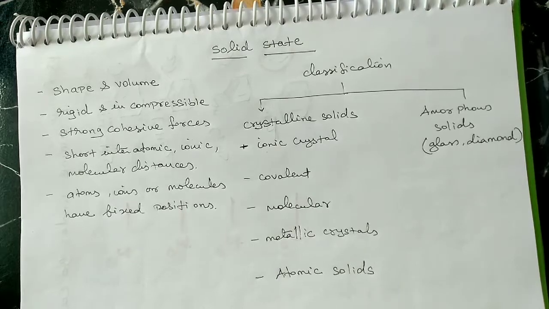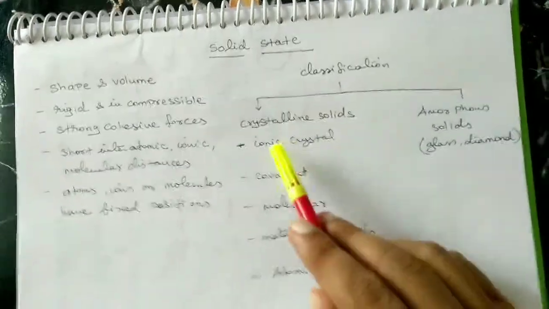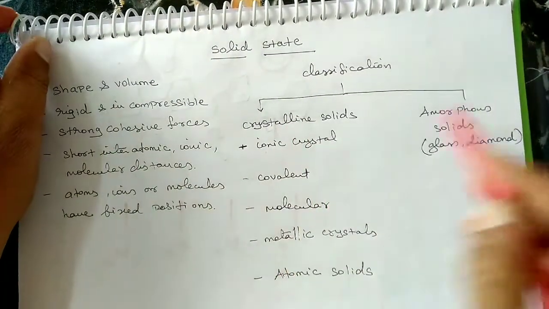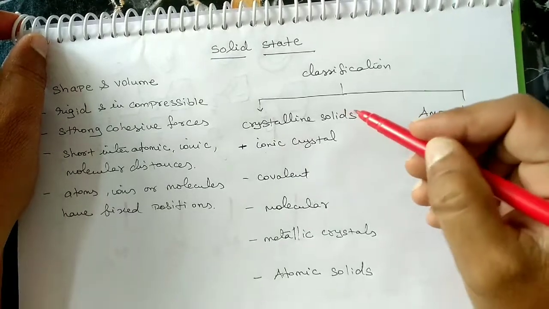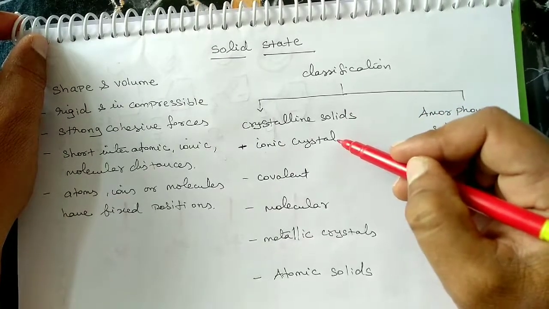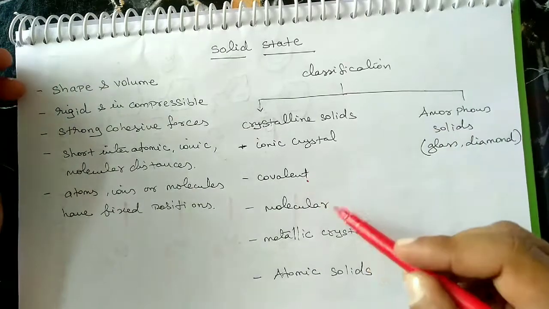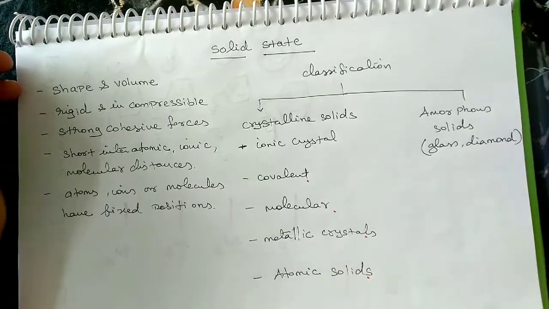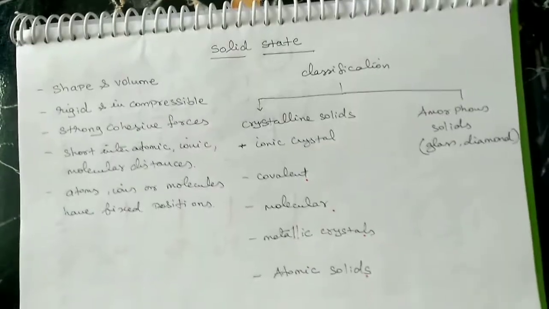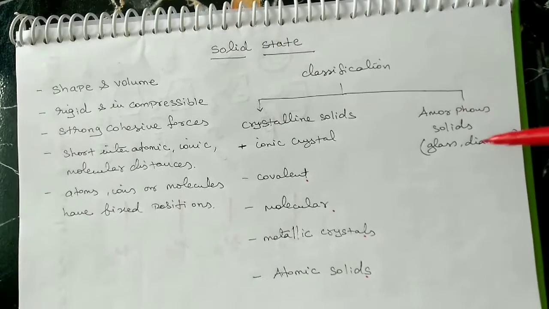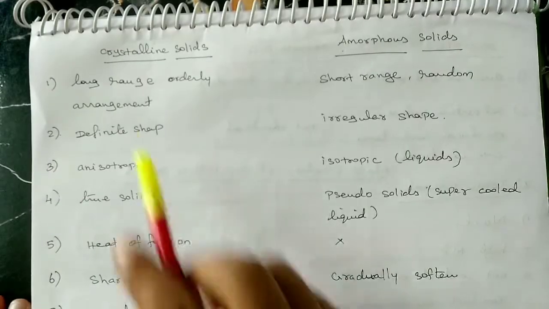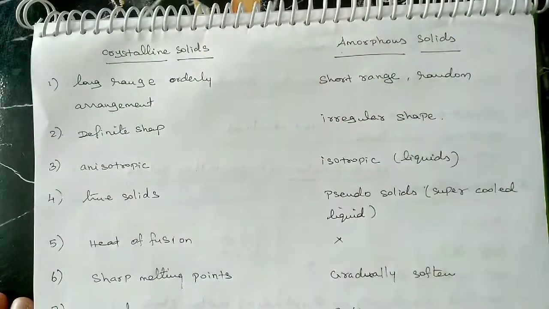Next, we go to see the classification of solids. Solids are classified into crystalline solids and amorphous solids. Crystalline solids are further classified as ionic, covalent, molecular, metallic and atomic solids. For amorphous solids, an example is glass. Next, crystalline and amorphous.